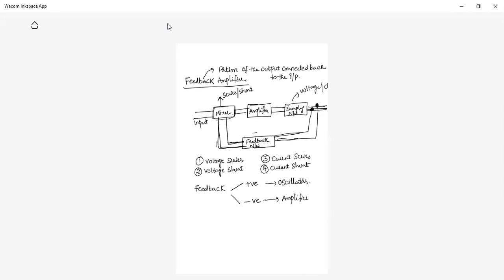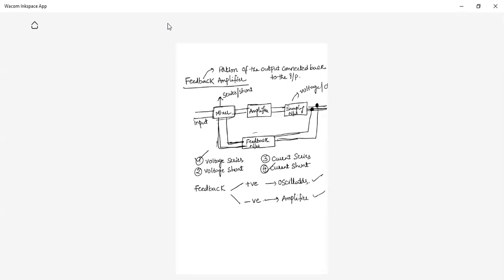We are going to see these two categories, oscillators and amplifiers. Today we'll see these two, because in your syllabus voltage series and current shunt feedback amplifiers are there. So we are going to see what a voltage series feedback amplifier is, what a current shunt feedback amplifier is, and why one is called voltage series and why the other is called current shunt.